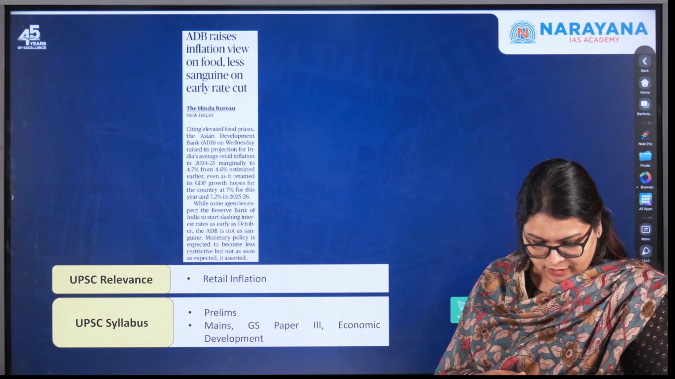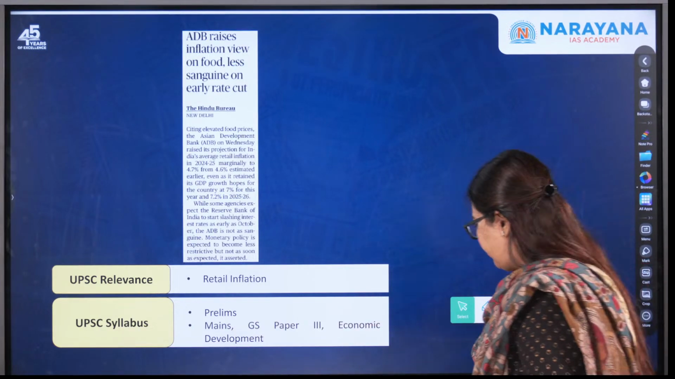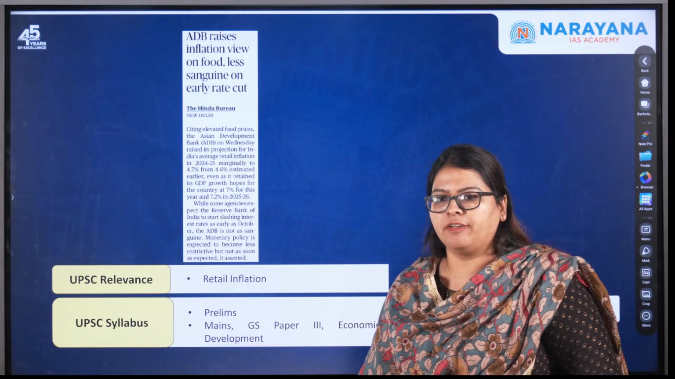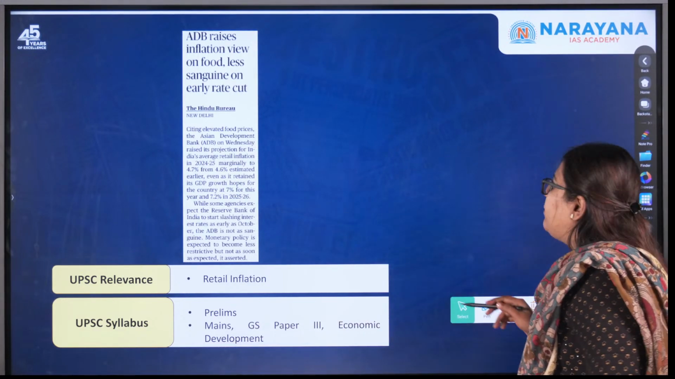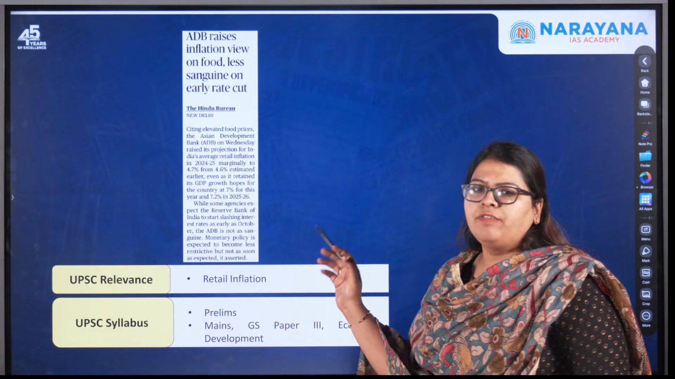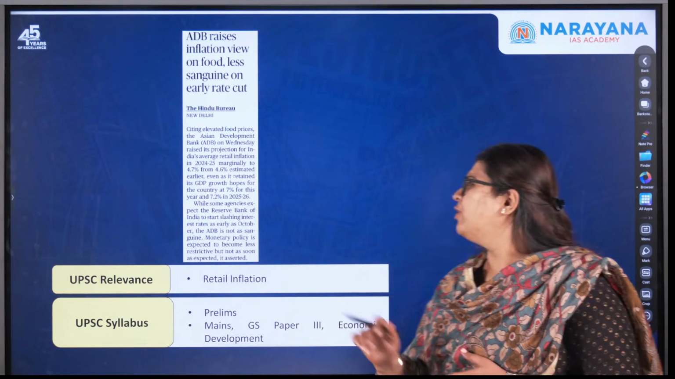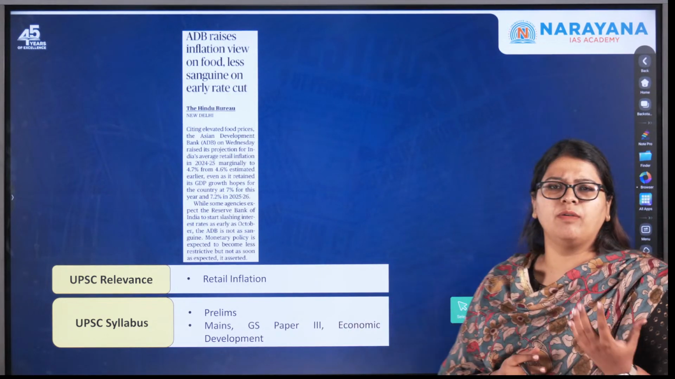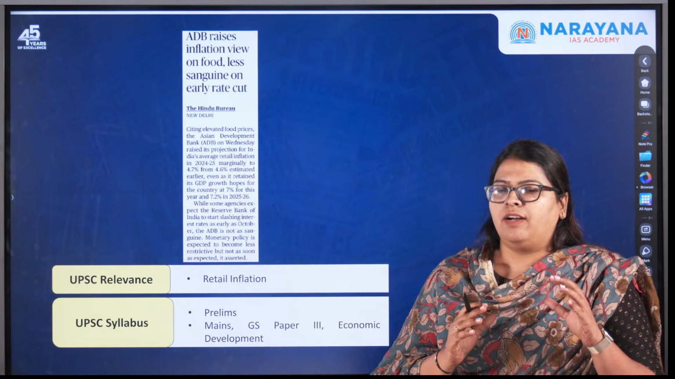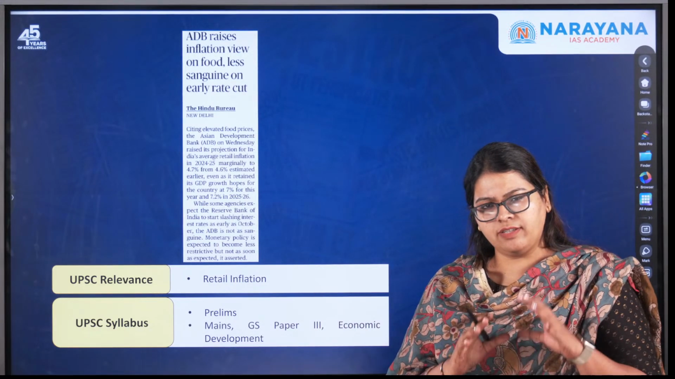So moving forward, let us take up the last topic that we'll be discussing from the prelims perspective. This particular topic becomes important: ADB raises inflation view on food. Whenever you read the newspaper, the language might appear very verbose and the vocabulary very high. In that case, we are here to break it down for you, so you can religiously trust us and follow the DNA